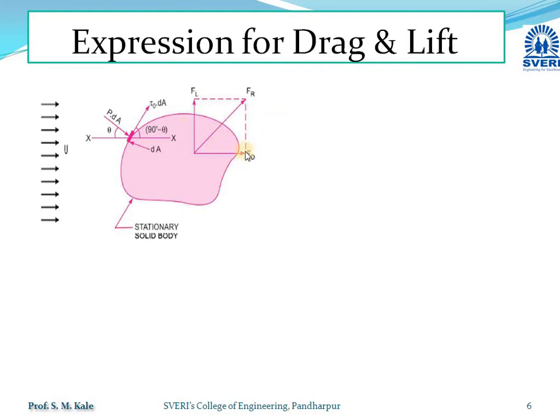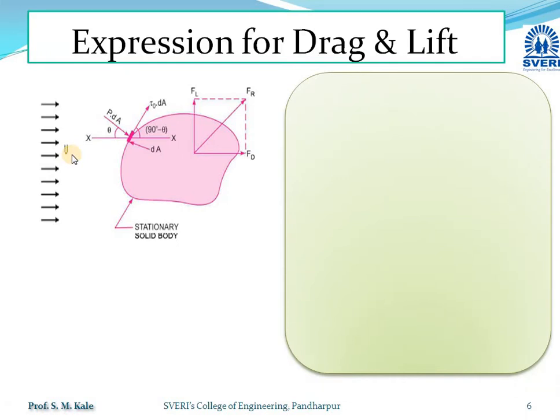So Fd is the total drag force acting on this entire stationary body, the component of Fr in the direction of motion, and Fl is the total lift force, the component of Fr perpendicular to the direction of motion.